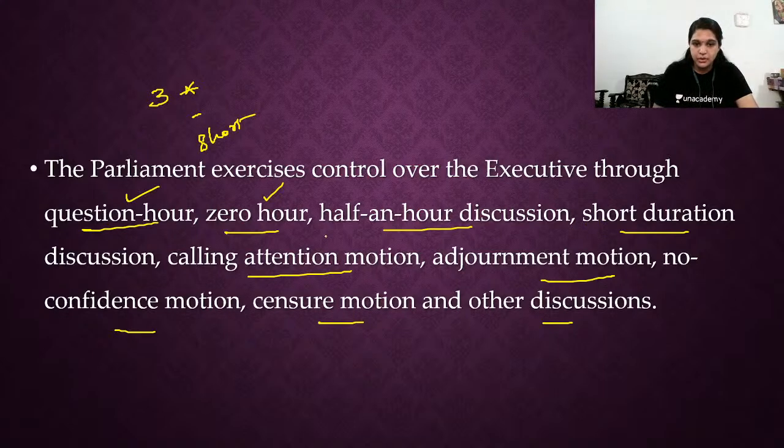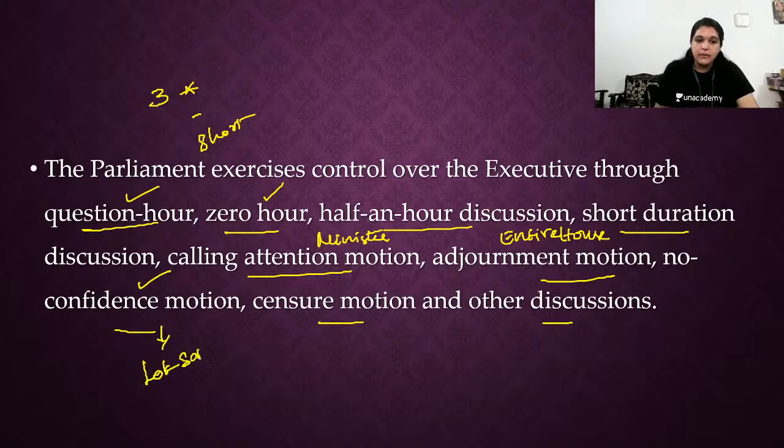Calling attention motion is to get the attention of a single minister. Adjournment motion is to get the attention of the entire house. Adjournment motion can be brought only in the Lok Sabha. No confidence motion we know very well. No confidence motion also can be passed only in Lok Sabha. When no confidence motion is passed successfully, then the entire Council of Ministers should resign.